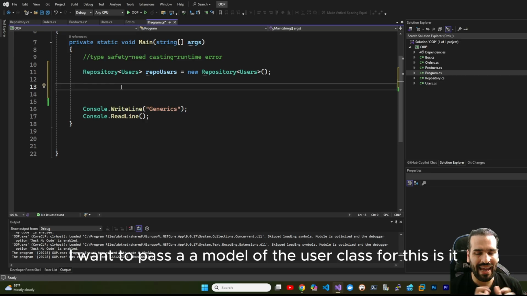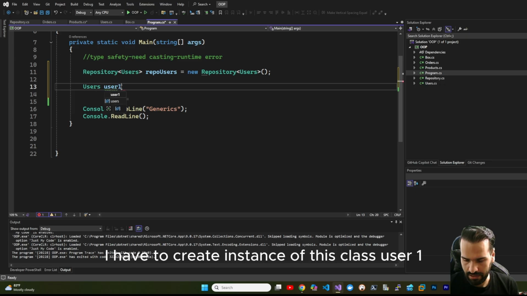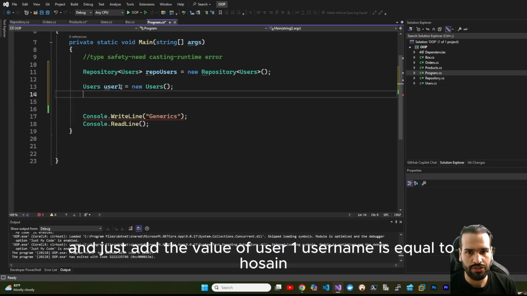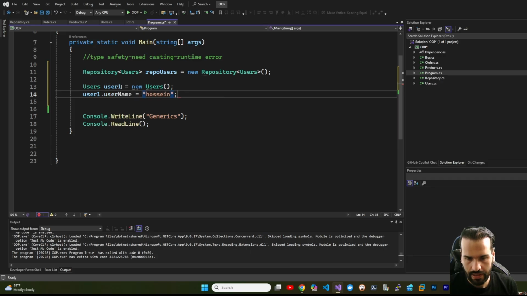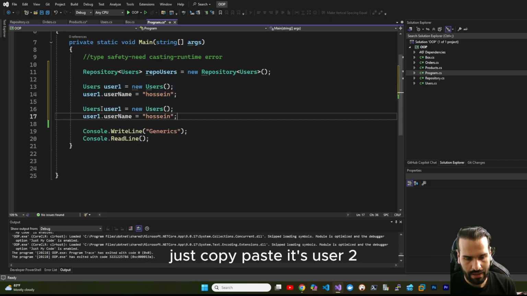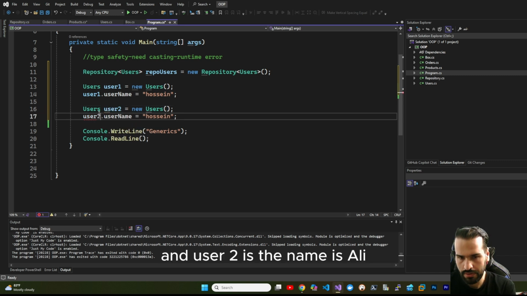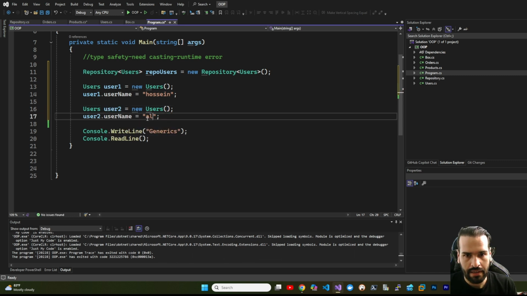I want to pass a model of the user class. For this reason, I have to create an instance of this class, user1, and add the value to user1. Username is equal to Hossein. And create another instance of this class, just copy and paste, it's user2, and the name is Ali.